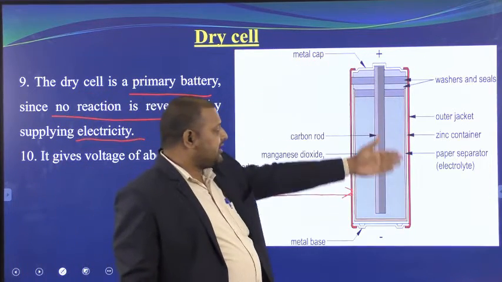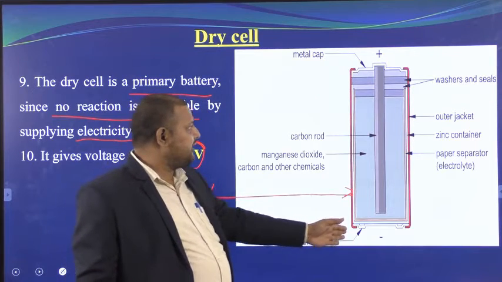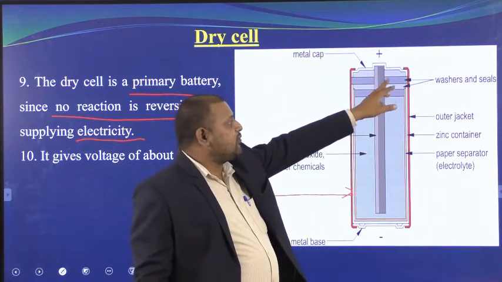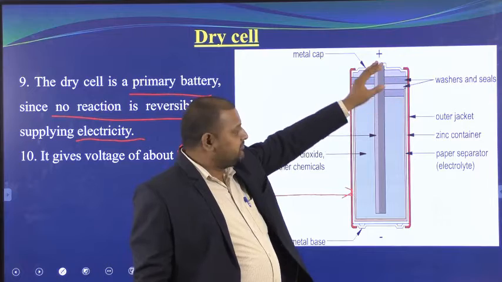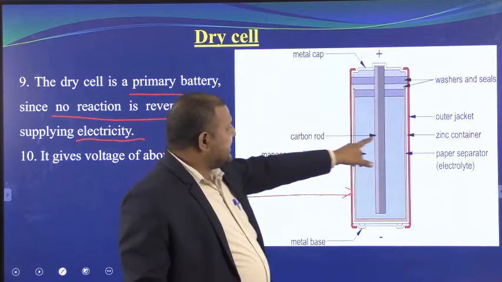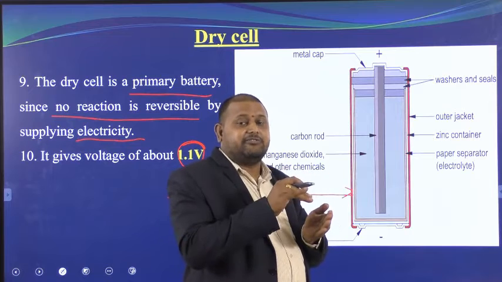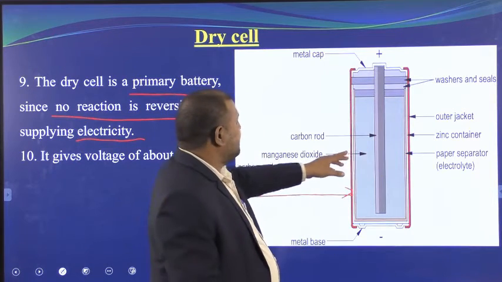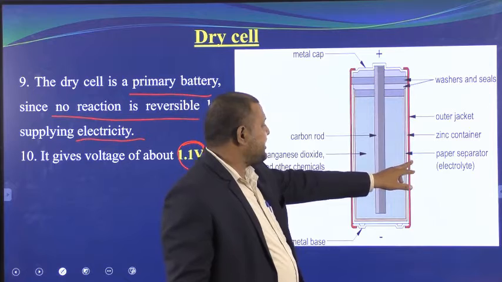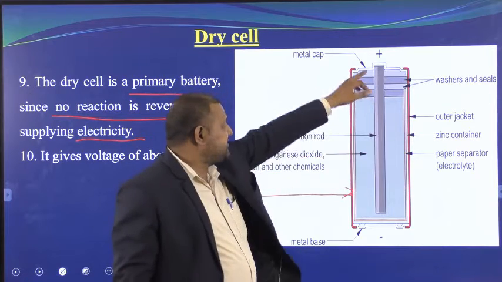So the same thing I was talking about till now. This is the metal base. This is the brass cap. These are the washers or seals. The outer jacket is where the company's name is printed. Inside it you will find the zinc container. Next, a paper separator. In the center we have this carbon rod.